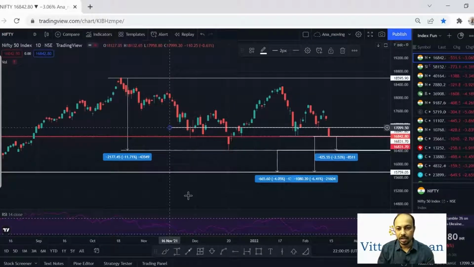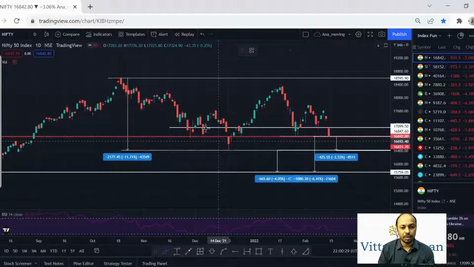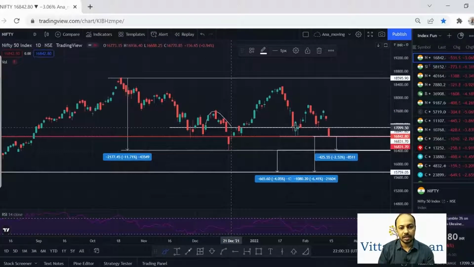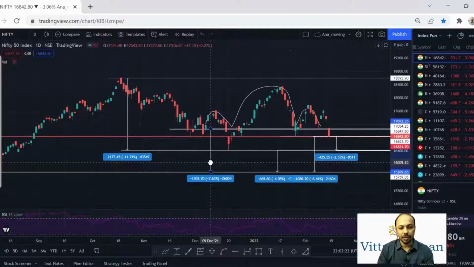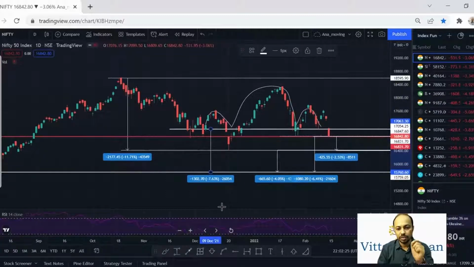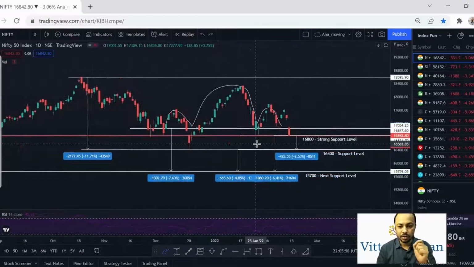If I draw a neckline at the price level of 17,000, Nifty 50 has formed a head and shoulder pattern. So this is the left shoulder, this is the head, and this is the right shoulder. If we take the depth of this pattern and put it below the neckline, we will get the price level of 15,700. So that is why, with the head and shoulder pattern also, this price level of 15,700 is showing a strong support point. So I have written down all these strong support price levels.